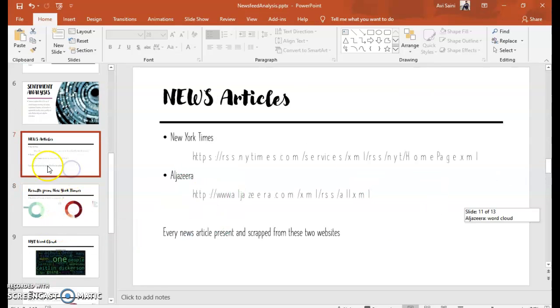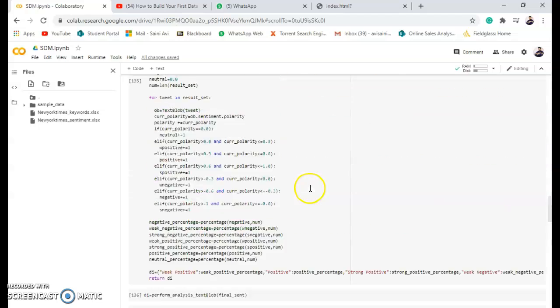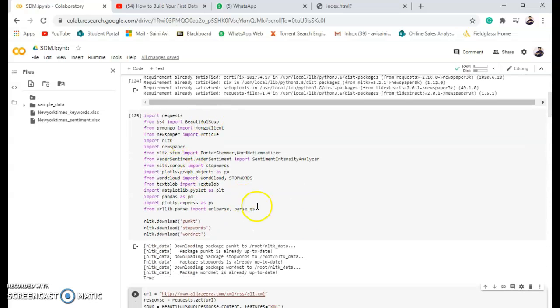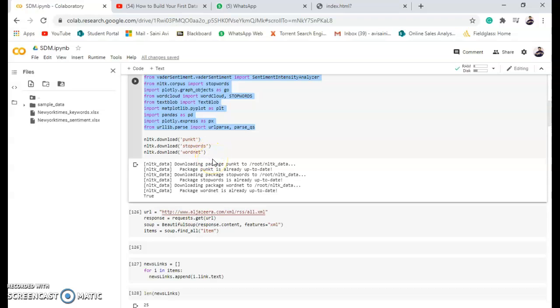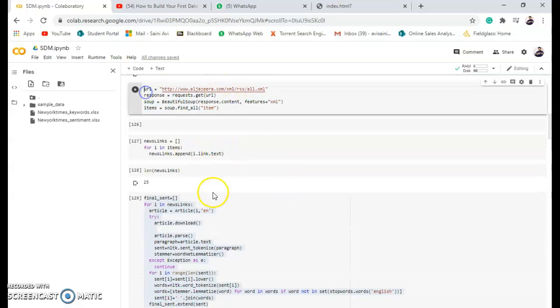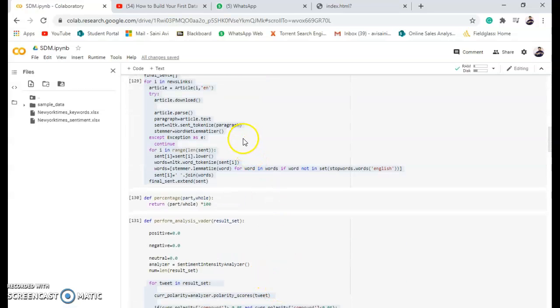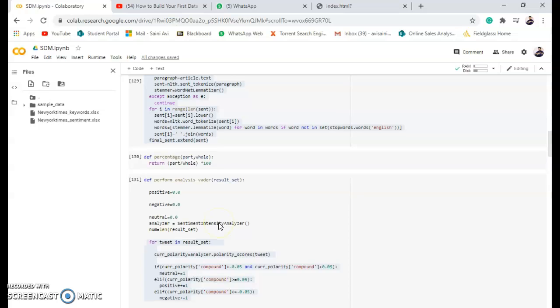First of all, I'll show you how we did it. This is the whole Python code where we use these packages and import these libraries. We use stop words, like conjunctions and such, which don't need to have any sentiment in them. This is the get URL where we scrape the data, and these are the number of articles we have used in Al Jazeera. After that we have done this sentiment analysis